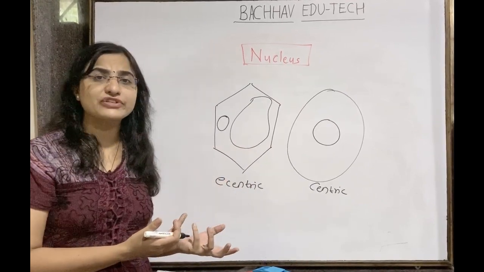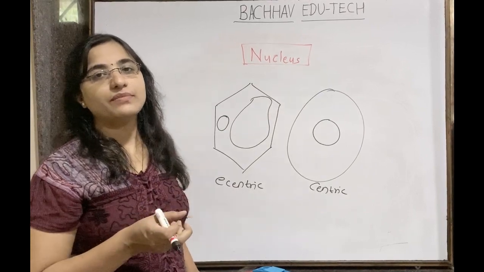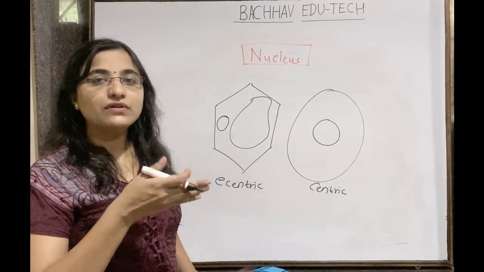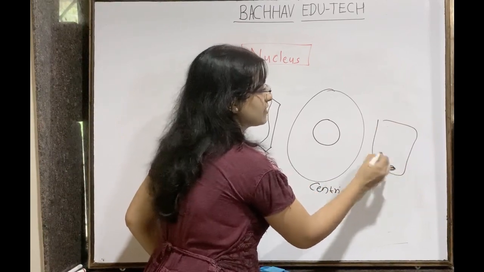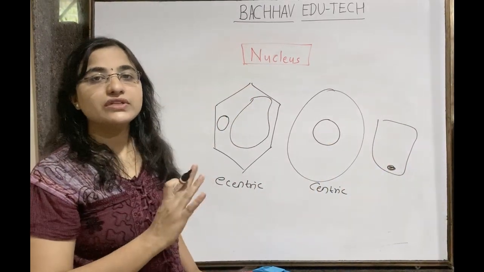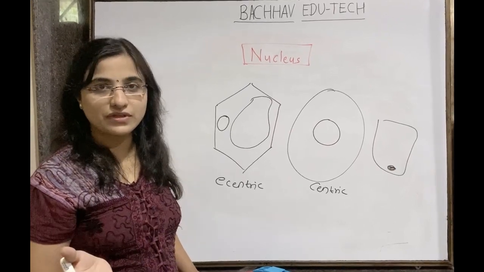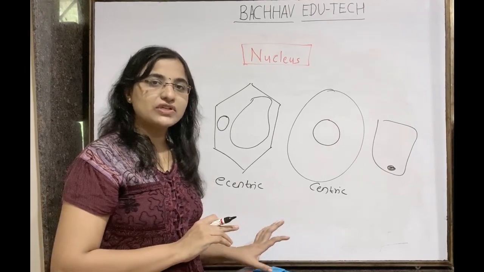So when we talk about basophil cells, they are present at the base. That's why the nucleus is present at the base. That's why we call them basophils. ठीक आहे. सो बेसोफाईलच्या कंडिशनमध्ये काय होतं, न्यूक्लियस हा बेसला प्रेझेंट असतो. So this is the basophil. So the nucleus is present somewhere here. So location is different according to requirement, according to function, according to what kind of organelles are present inside the cell. So location ही change होऊ शकते.